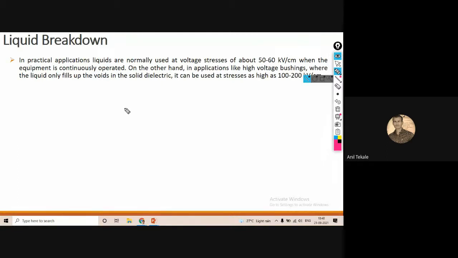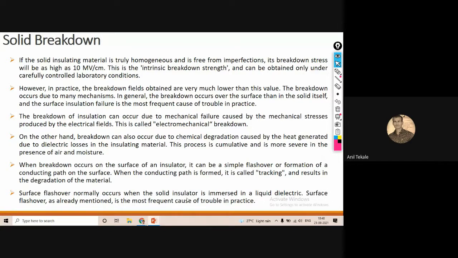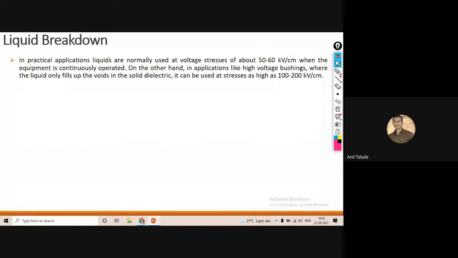Have you understood the word bushing? How many of you have seen bushings? Can you just raise your hands? How many of you know about bushings? Okay, very good. I also raise my hand because I also know about the bushing. So only me and Pooja Dharme, only two people know about bushings. What about the others?